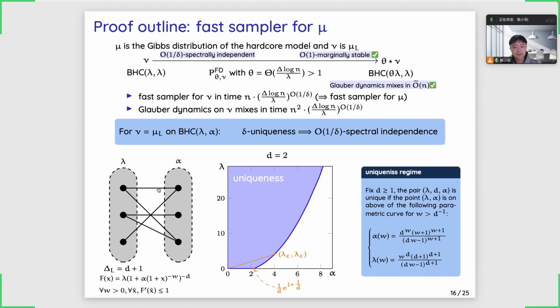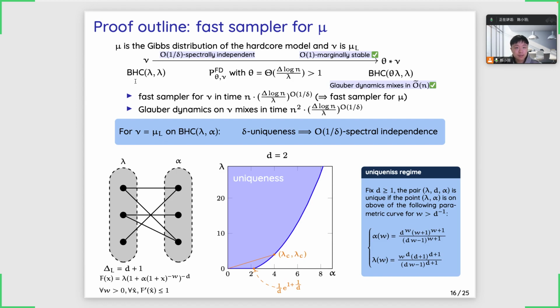If we fix the maximum degree on the left-hand side, then the uniqueness regime in terms of lambda and alpha looks like this plot. The boundary of this uniqueness regime is described by this parametric curve. You could notice that this curve has a very good form, so that if we ask lambda and alpha to be the same, then the uniqueness regime would become lambda smaller than lambda c, which is stated in our first result.